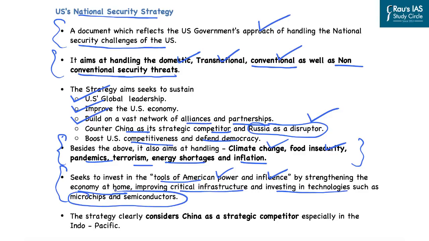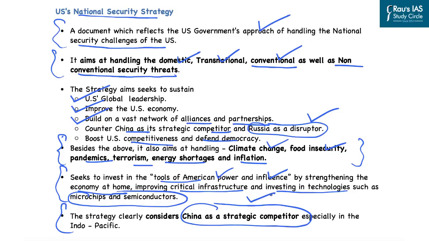And the most important outcome of this national security strategy is that the strategy clearly considers China as its strategic competitor, especially in the Indo-Pacific region. And this is very, very crucial for India also, because we also see China as one of the biggest threats in India's neighborhood. And that is why we are also aligning with like-minded countries in our region like the US, Japan, Australia in the form of Quad.